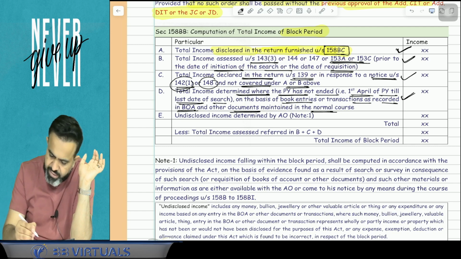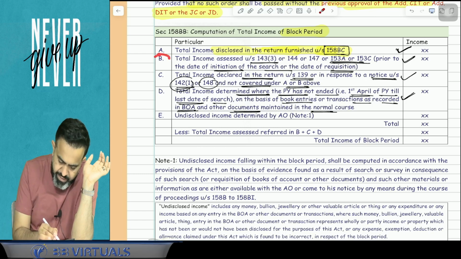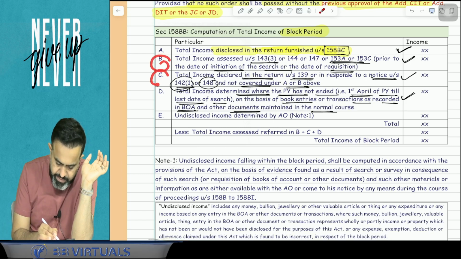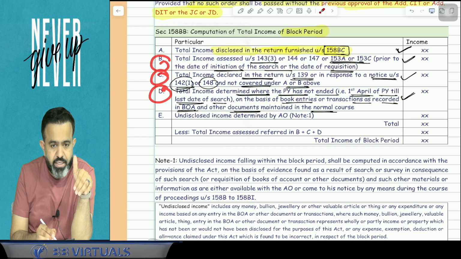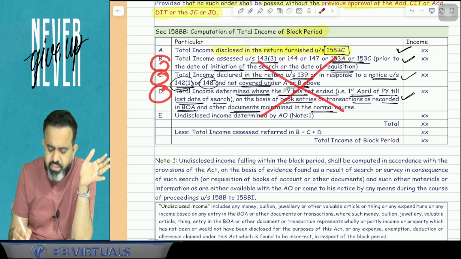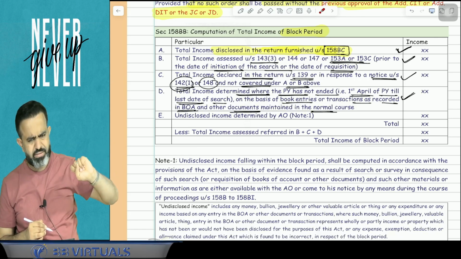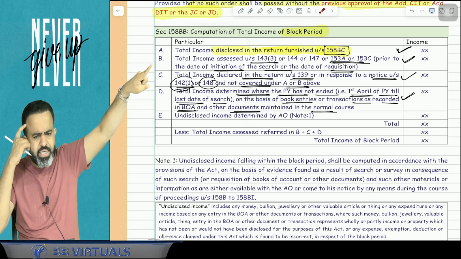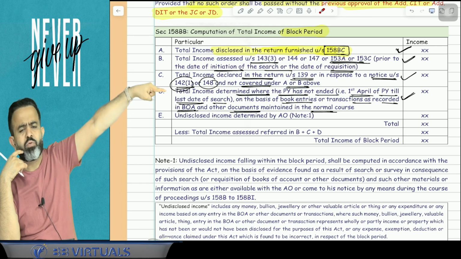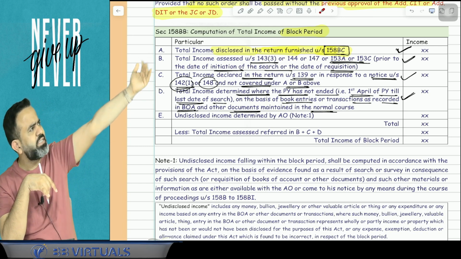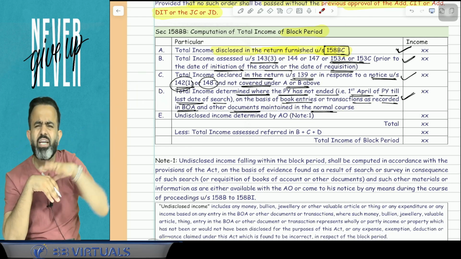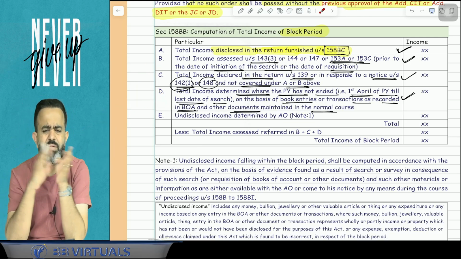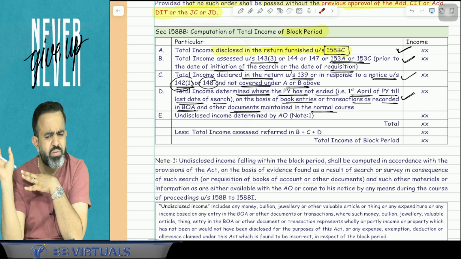But guys, here they are saying that okay, we will add this B, C, D. But after that, they are saying that we will remove this BCD because on that you have already paid the taxes. Bhai, this BCD, B means your assessment was made earlier for the last 6 years. And guys, in assessment, whatever income is determined, on that you must pay the tax. So that income will be reduced. That income will be removed.